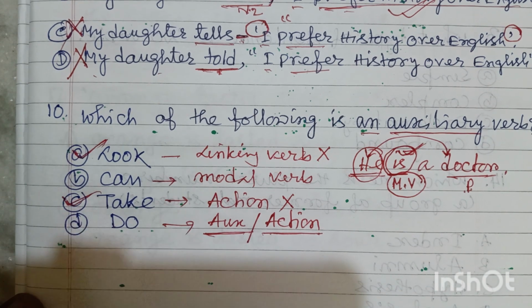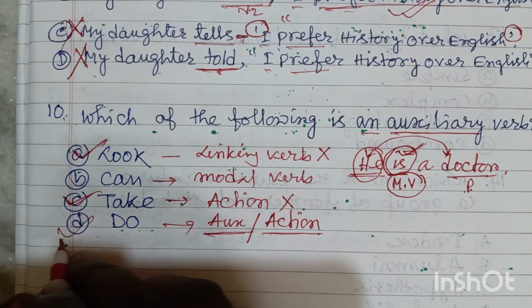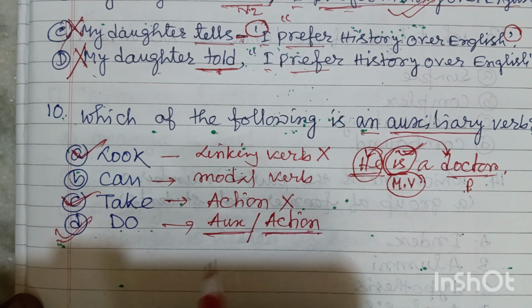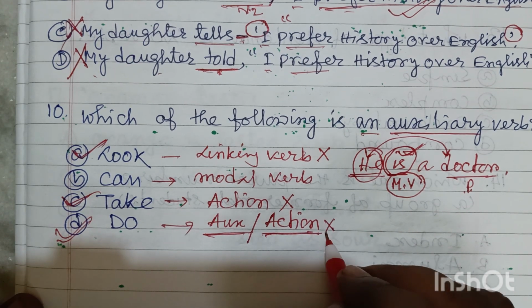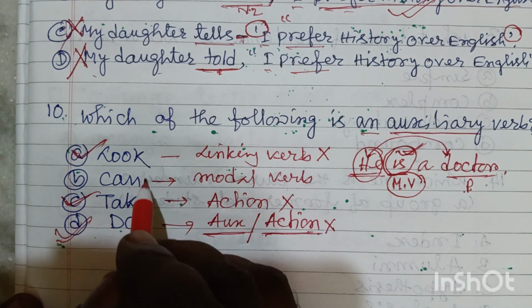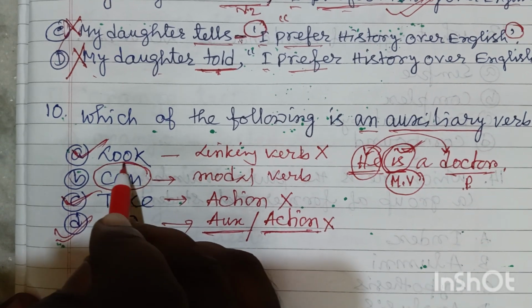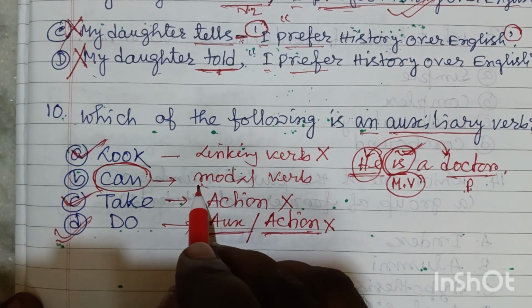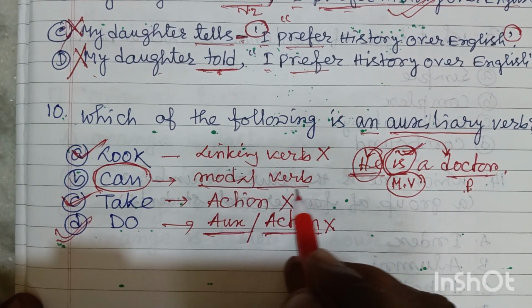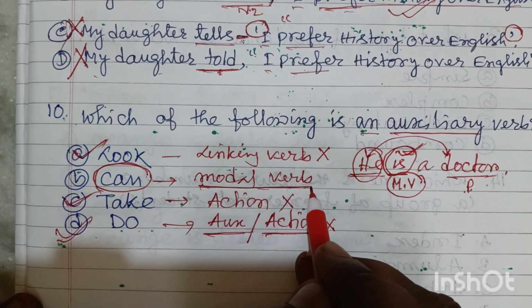Take is an action verb. Do is both an auxiliary and an action verb. So friends, we cannot take these verbs either. Actually friends, the answer is can. Can is a modal verb, and a modal verb is an auxiliary verb.